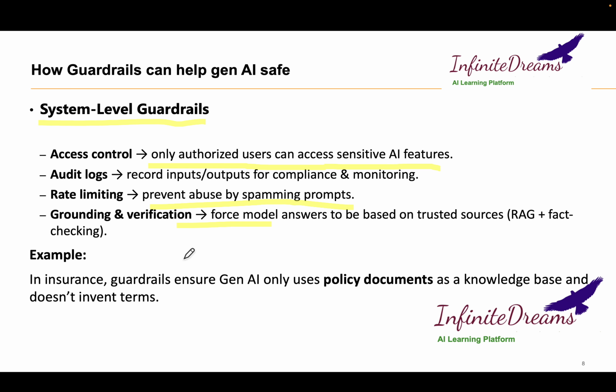So this is all about guardrails. In one word, think of a guardrail as a traffic light signal, which helps us to drive. In the same way, guardrails are a collection of rules. If you follow the rules, the generative AI solution you implement will be more safe and secure, and users can use it.